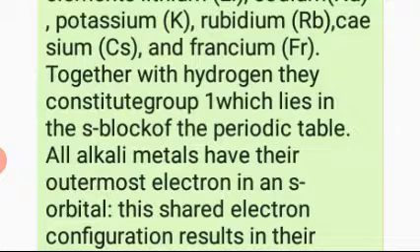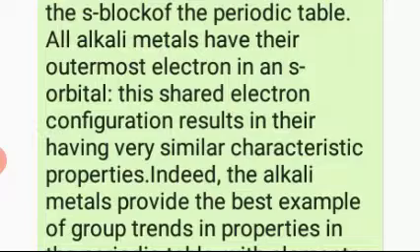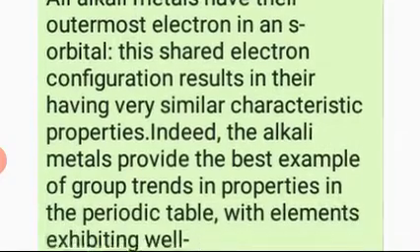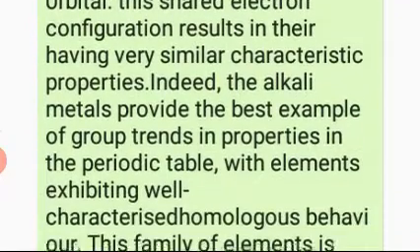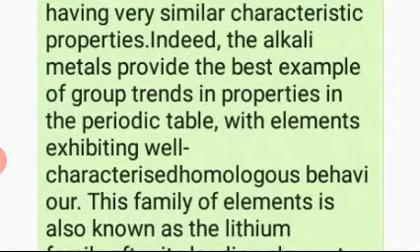Okay, I am reading: alkali metals have their outermost electron in an S orbital. This shared electron configuration results in their having very similar characteristic properties. Alkali metals have S1 configuration in the end, so they are in the S block. Indeed, the alkali metals provide the best example of group trends in properties in the periodic table, with elements exhibiting well-characterized homologous behavior.